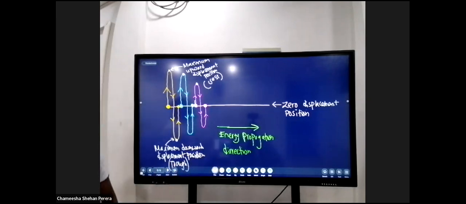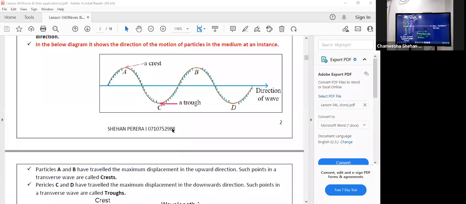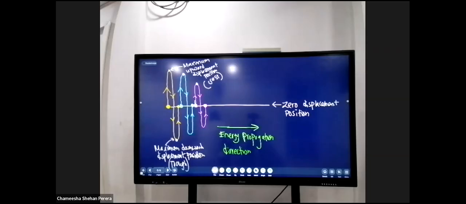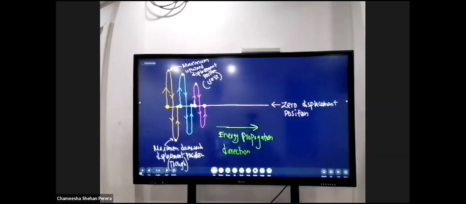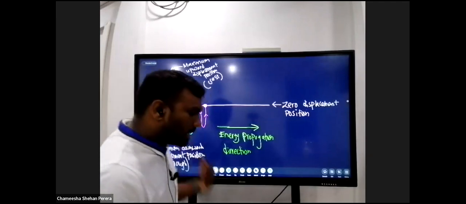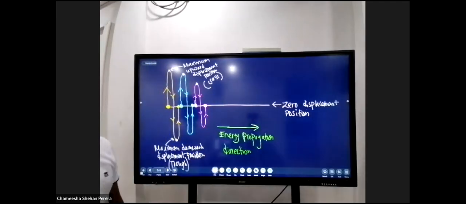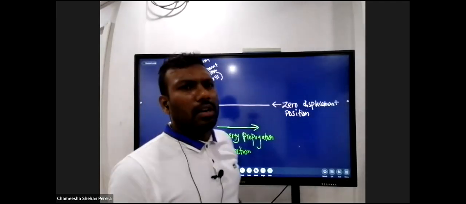So if you have understood this whole semicircle which is in the downward direction as the trough, that's very wrong. Trough is also a point, a position of the particle where it could be maximally displaced in the downward direction. So keep it in your mind very strictly.